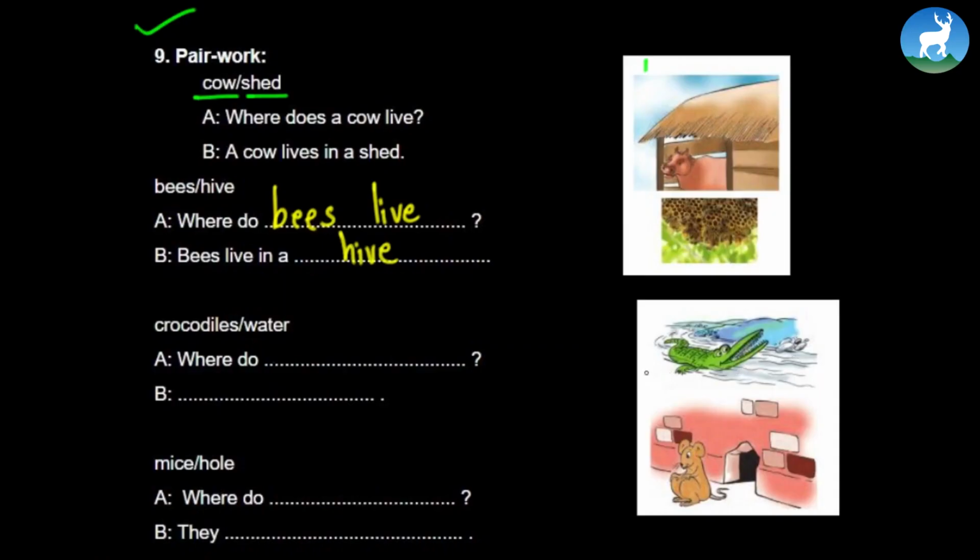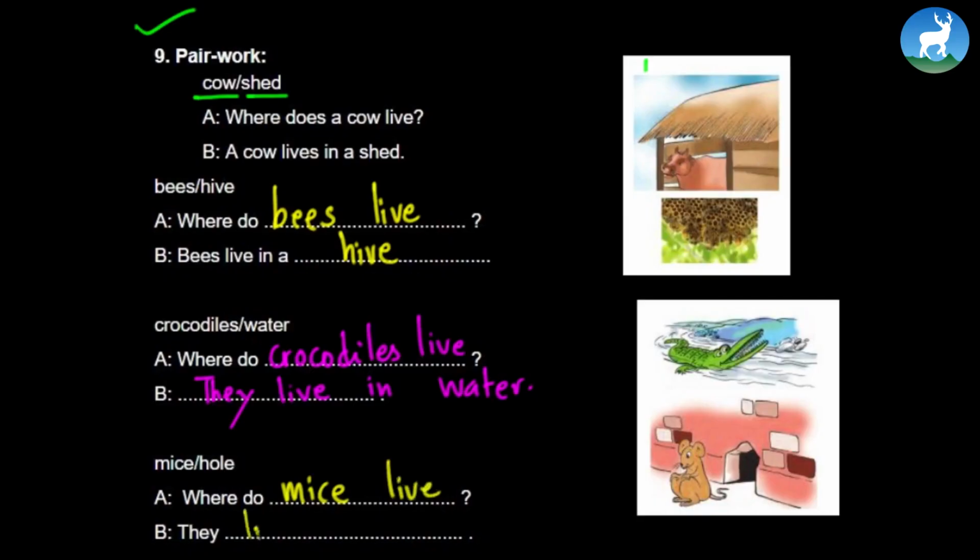Crocodile, water. Look at the picture: a crocodile living in water. So where do crocodiles live? They live in water. Mice, hole. Look at this mouse standing just outside the hole. Where do mice live? They live in holes. Or I can say, where does a mouse live? He or she lives in a hole.